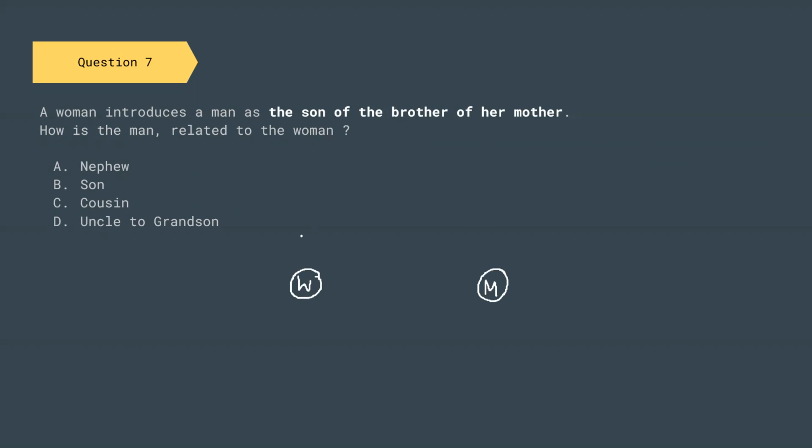So woman, we have mother, son of the brother of her mother. So this is mother, and then brother, and son.